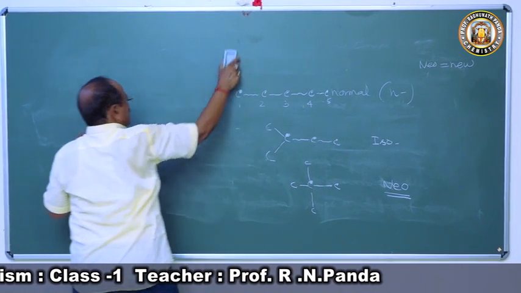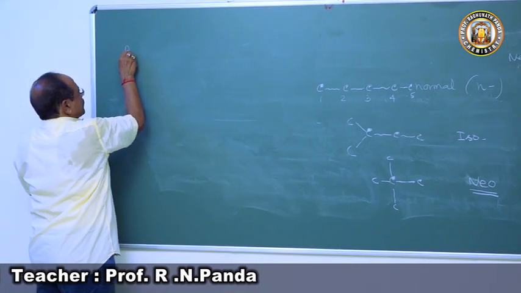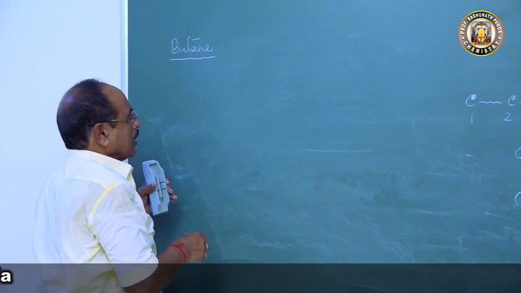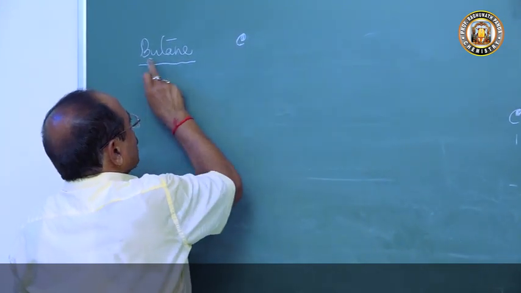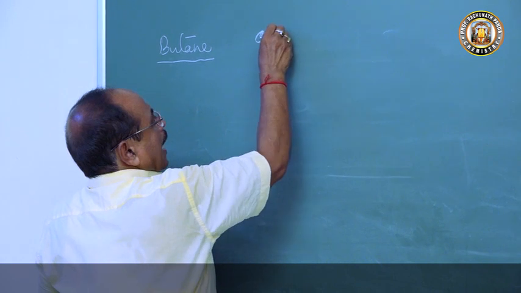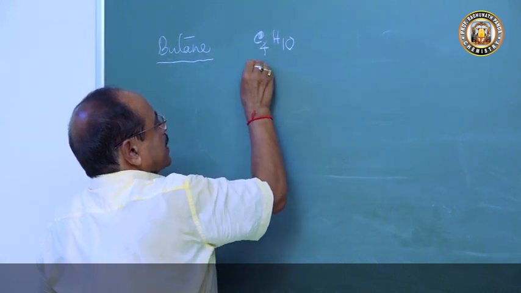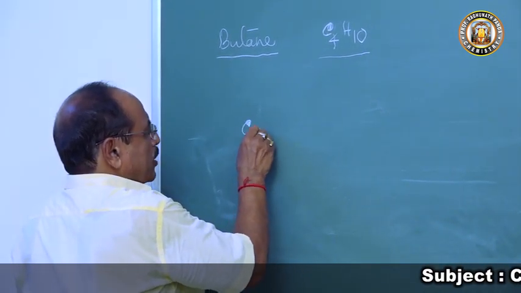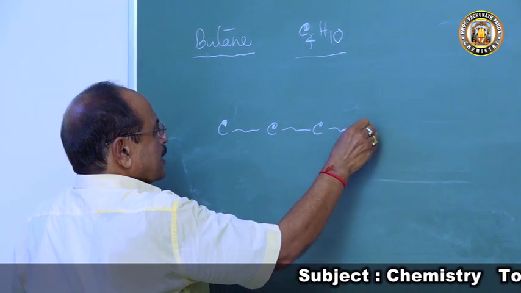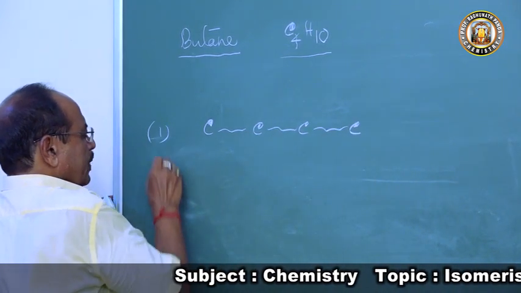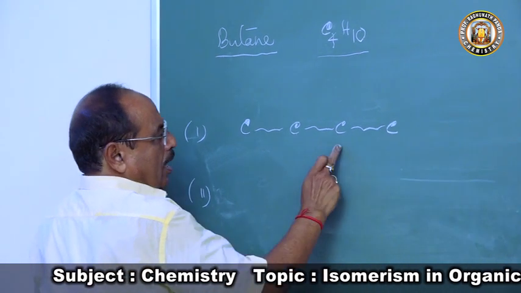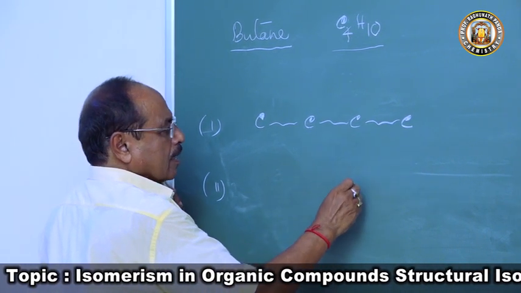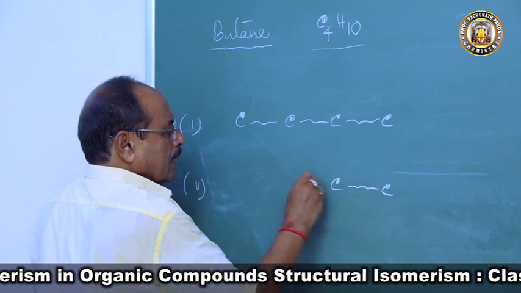So let me take an example here: butane. Generally this type of isomerism is exhibited by hydrocarbons like butane. But means 4, so the formula of butane is C4H10. We can write the 4 carbon atoms in a long chain, that is called normal chain, or we can write the 4 carbon atoms in a branch. Always remember, branching begins at or beyond the third carbon atom. This is the third carbon atom, this is the fourth carbon atom, and this is the branching.